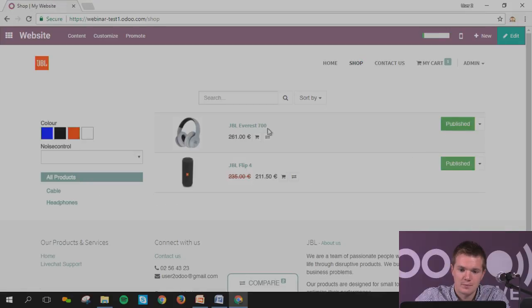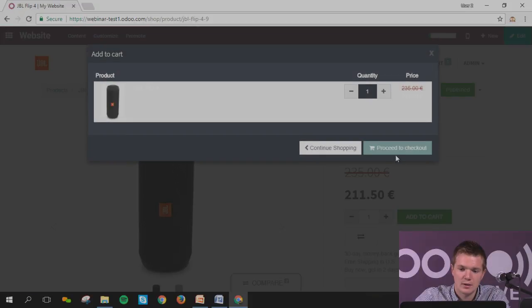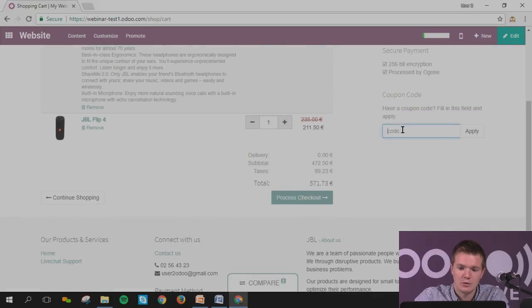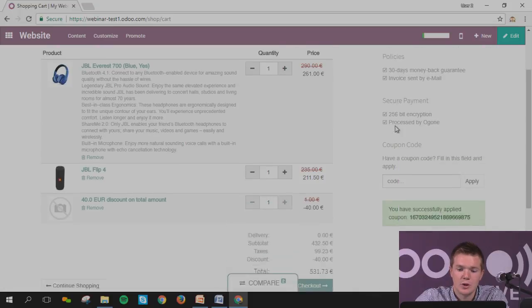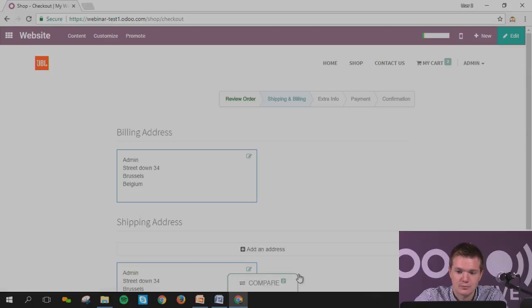Okay, I take this one, let's imagine, add it to cart again, and I will put the coupon code in here. So now, as you can see, you have successfully applied your coupon with a specific number, and then directly you've got the discount which is coming in here, and you can check out. Okay, I won't confirm this. You've seen all the steps actually a couple of times, so I won't do it again.